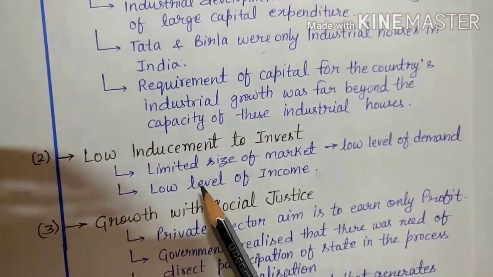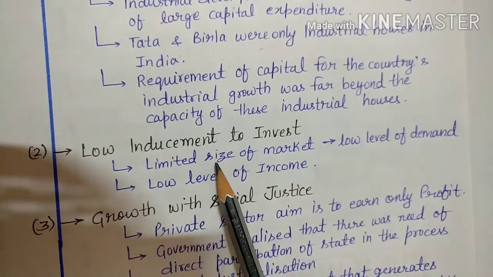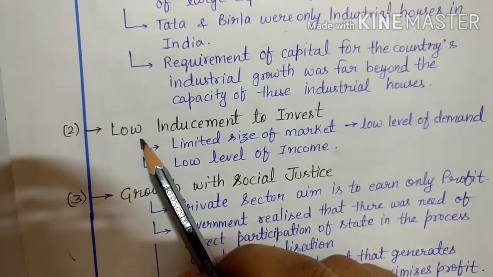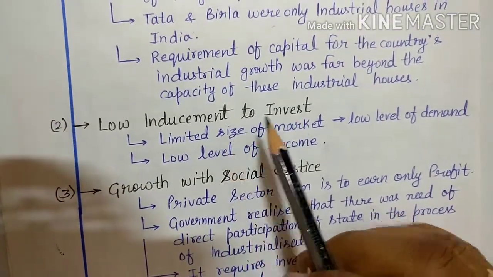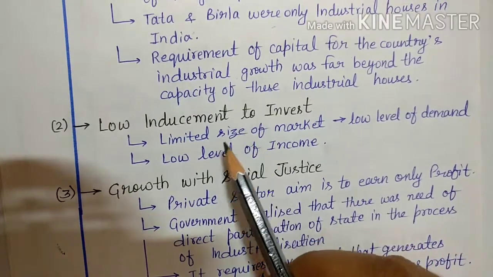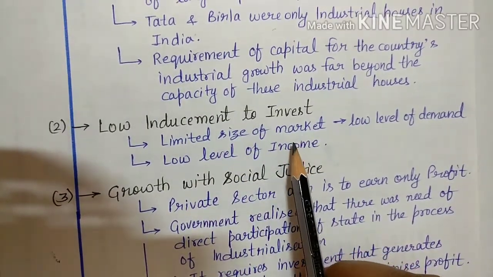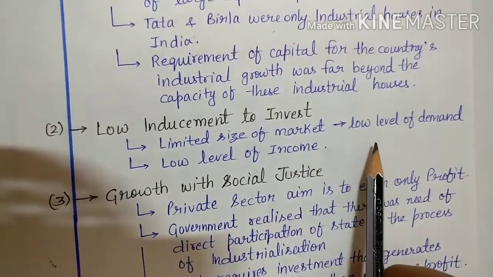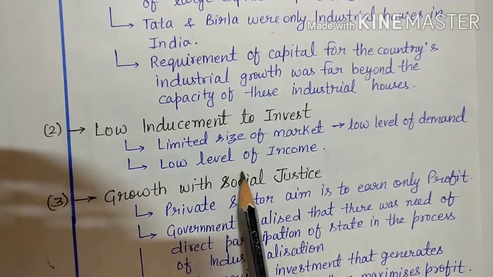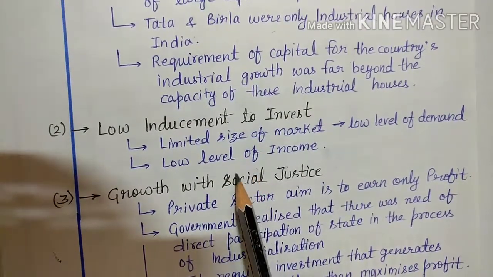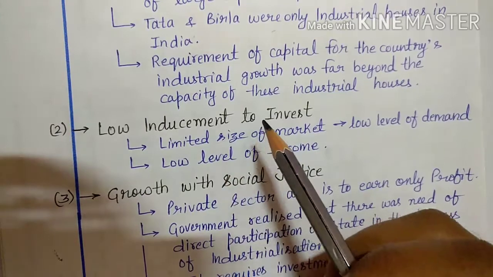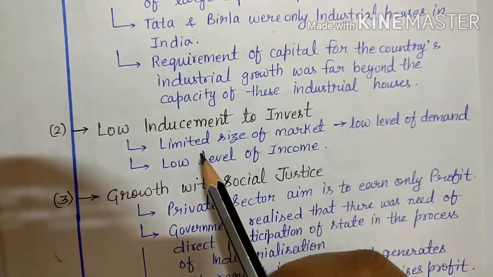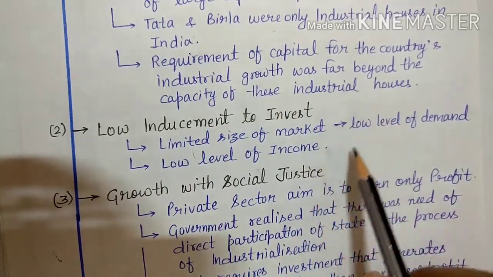Then comes low inducement to investment. Inducement means encouragement to investment, and it was very low. There was no encouragement, no motivation for investment. Why is it so? Because there is a limited size of market, which leads to a low level of demand. And when there is a low level of demand, what will happen? There will be a low level of income. So we needed a big push of public investment which could break this vicious circle. As you can see here, limited size of market leads to low level of demand and then low level of income.